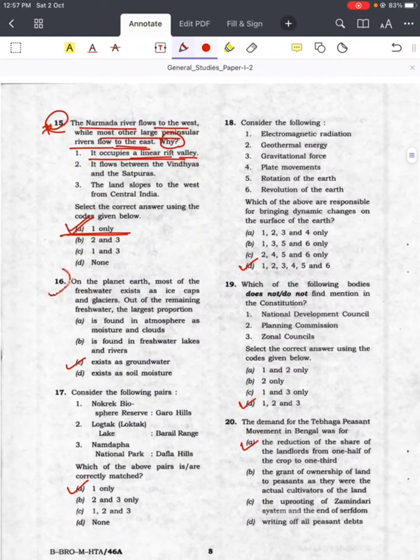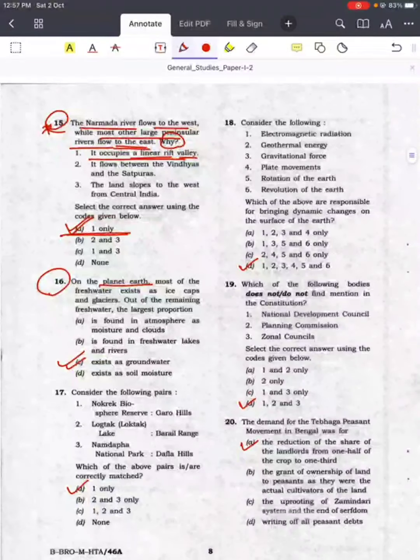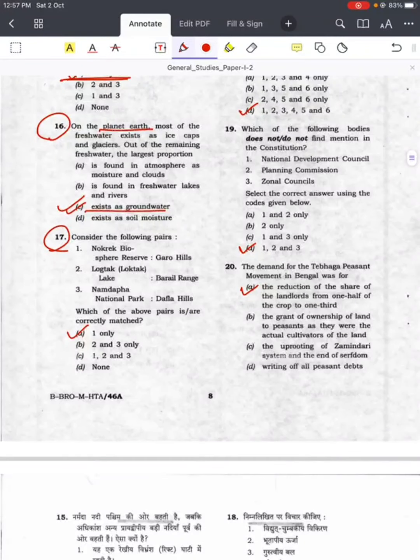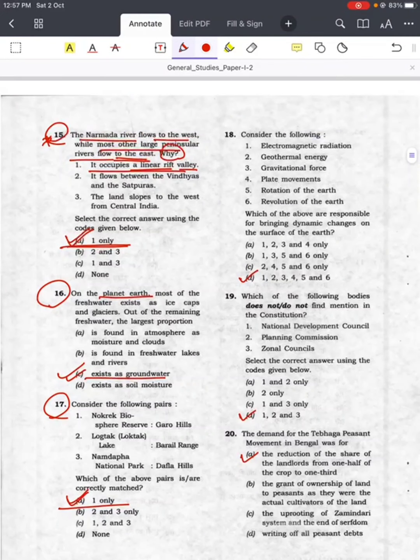Question number 16. Planet Earth. Answer is C. Exists as groundwater. Question number 17. Match the following pairs. Correctly matched. Answer is A, 1 only. Question number 18. Dynamic changes, answer is D, 1, 2, 3, 4, 5, 6.